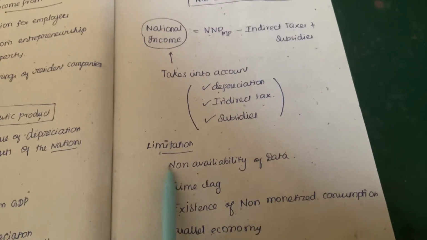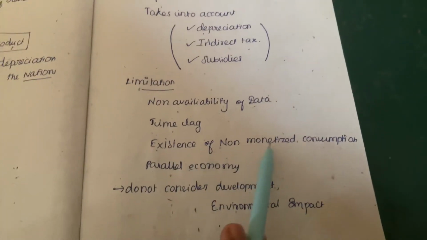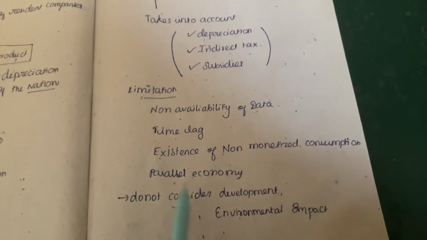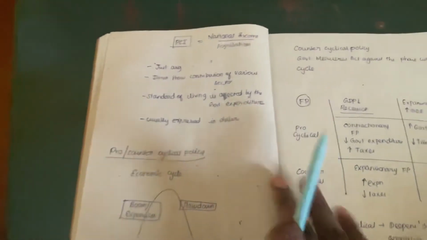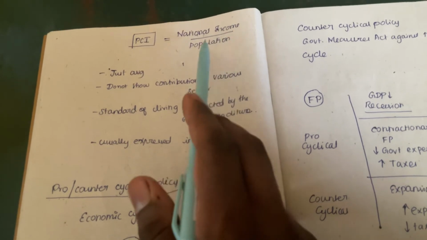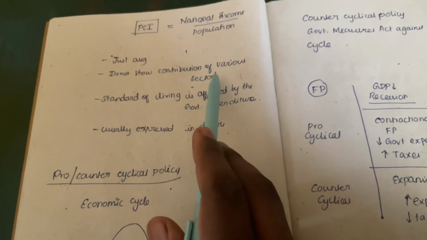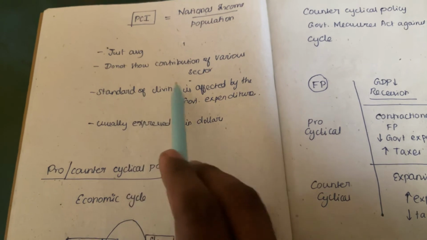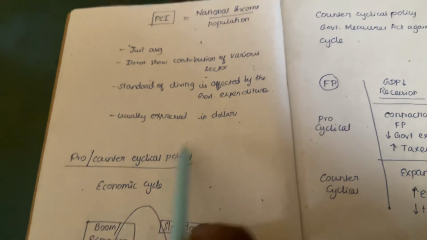Limitations of NNP national income: non-availability of data, time lag, existence of non-monetized consumption, parallel economy, and it does not consider development and environmental impact. Per capita income is the national income divided by population. It is just an average. It does not show the contribution of the various sectors. Standard of living is affected by the government expenditure, usually expressed in dollars.